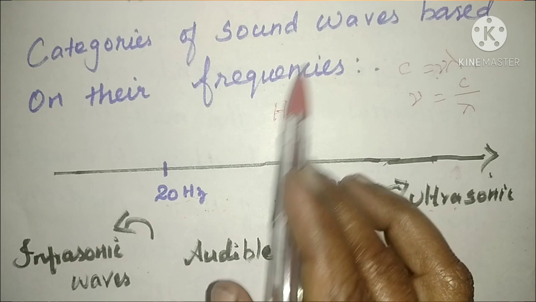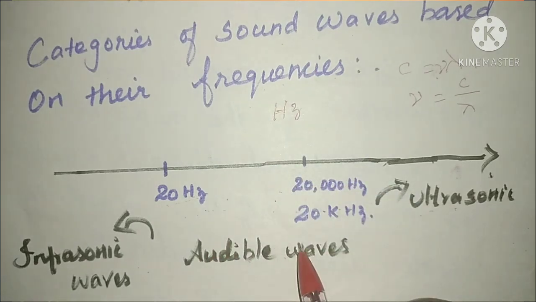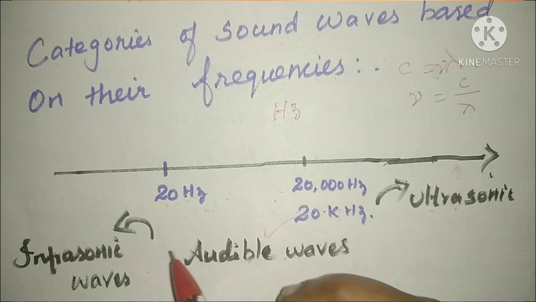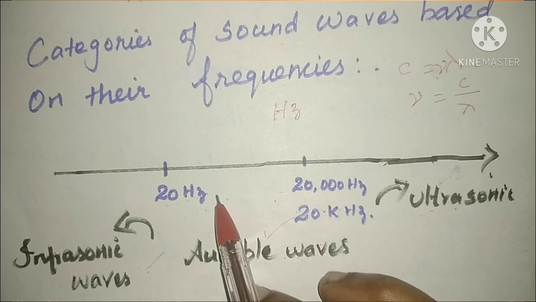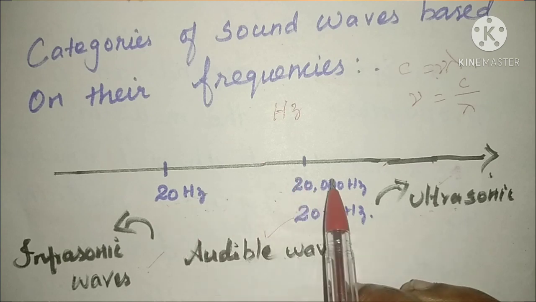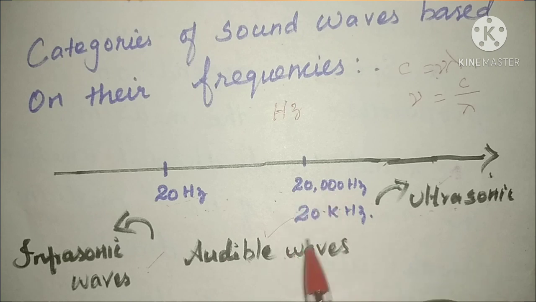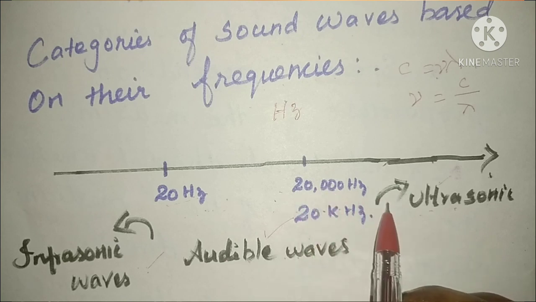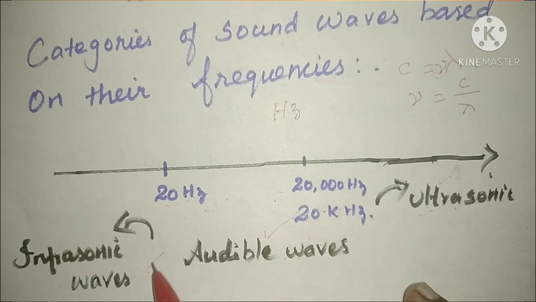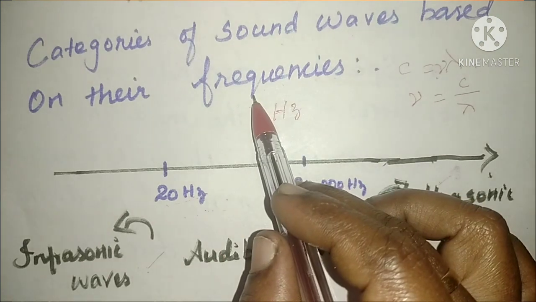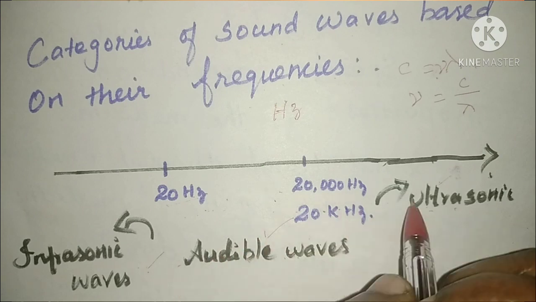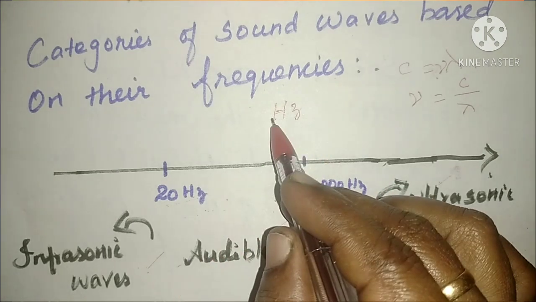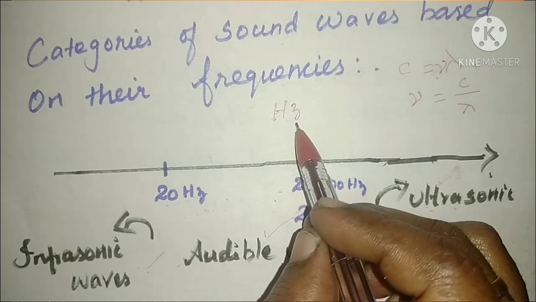So based on the frequency we can classify sound waves into three types: audible waves, infrasonic waves, and ultrasonic waves. The audible range is 20 hertz to 20,000 hertz, above 20,000 hertz is ultrasonic, and below 20 hertz is infrasonic. What is the unit of frequency? Hertz.